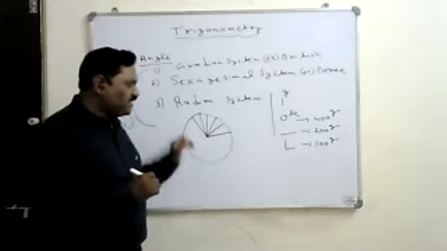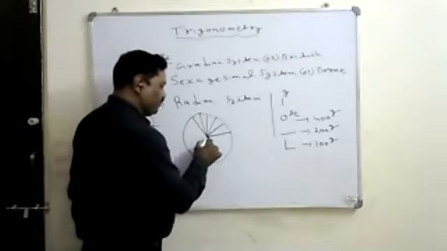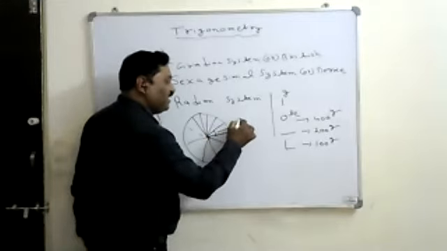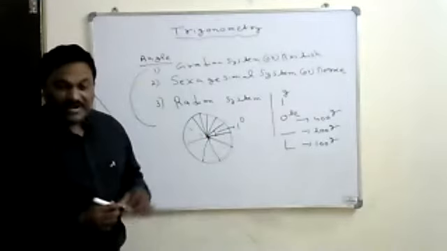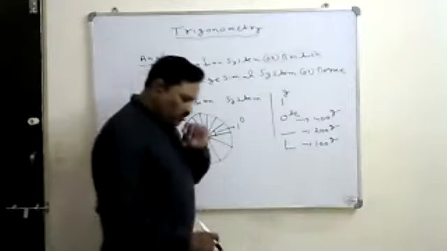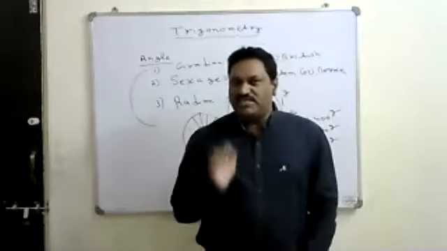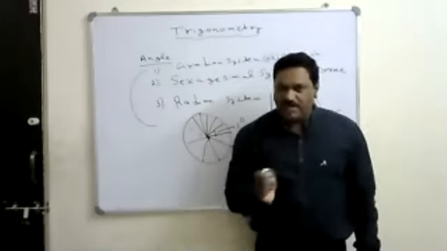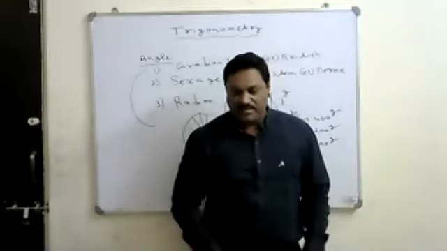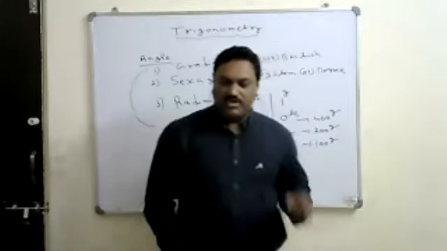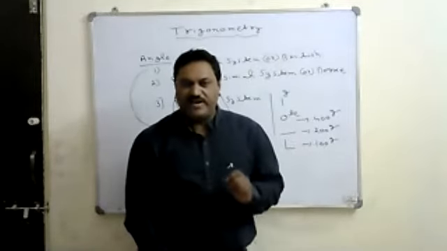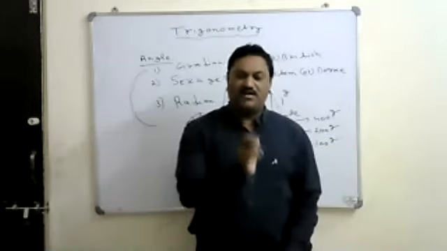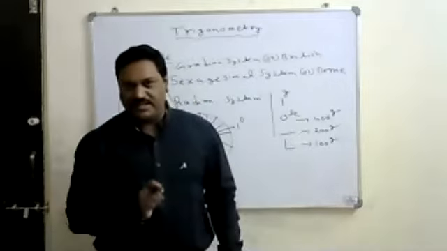These people divided the unit circle into 360 equal parts. The angle made by each part at the center they called 1 degree. So the degree is defined like this: a unit circle is divided into 360 equal parts, and the angle made by each part at its center is called 1 degree. That is the definition of the degree.